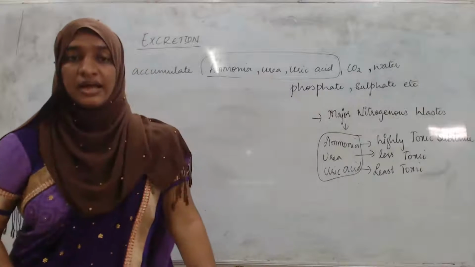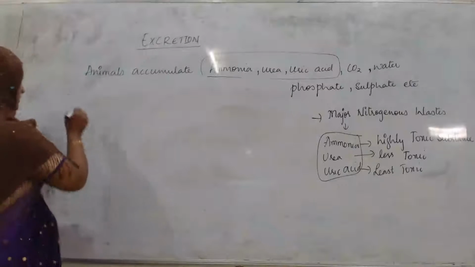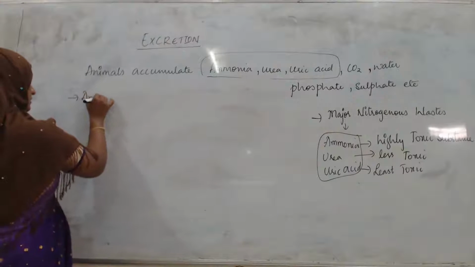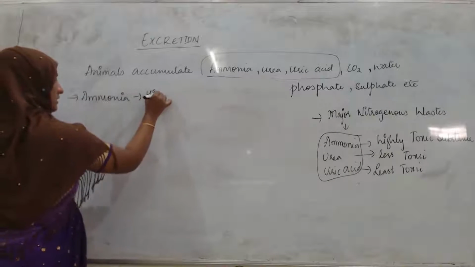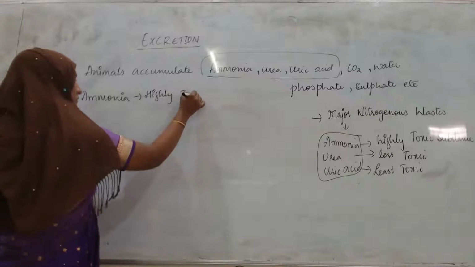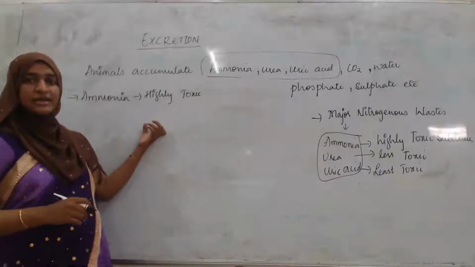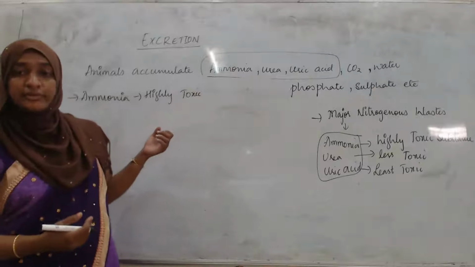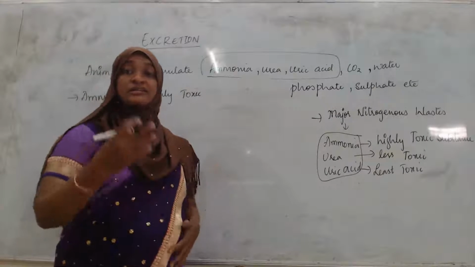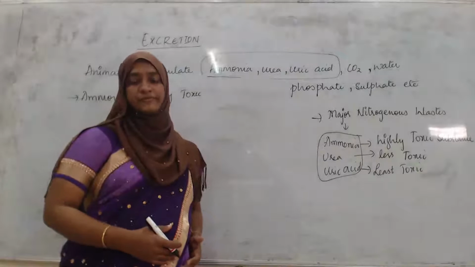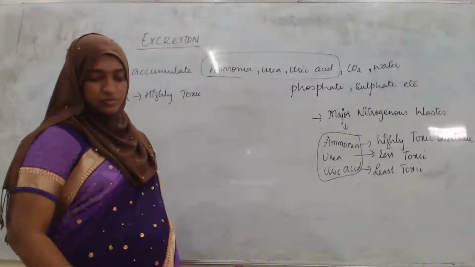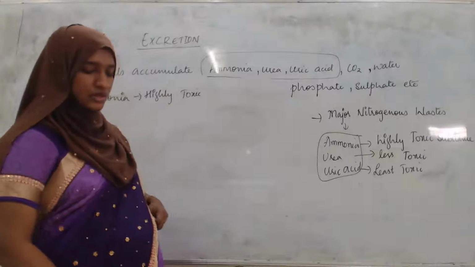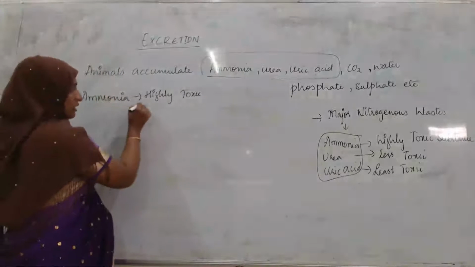Ammonia, which is highly toxic. As they are highly toxic, during the elimination of ammonia, it requires a maximum amount of water. Okay, so here ammonia is the most toxic form and requires a large amount of water.